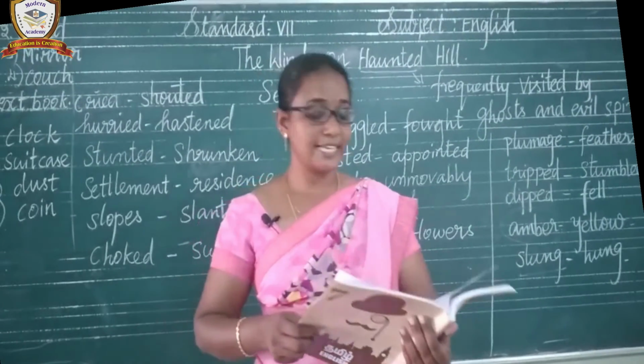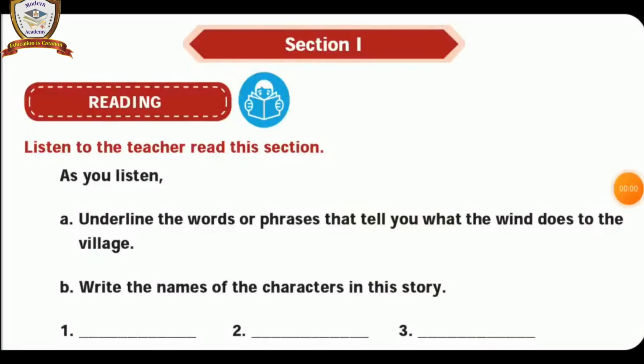Listen carefully, children. Section 1. Reading. Listen to the teacher read this section. Children, you are asked to listen to the story carefully while the teacher is teaching the story. On listening to the story carefully, you are able to answer the following questions. As you listen, underline the words or phrases that tell you what the wind does to the village. B. Write the names of the characters in this story. If you do not listen to the story carefully, you will not answer the questions.